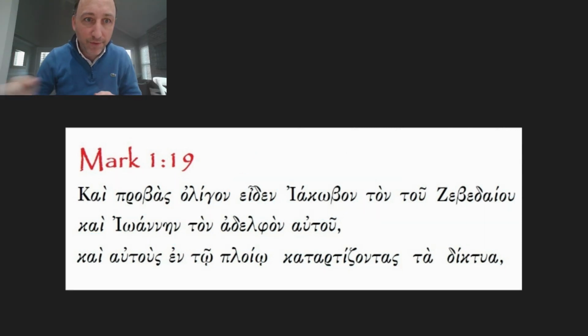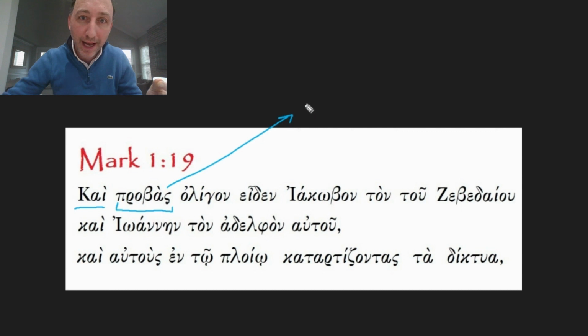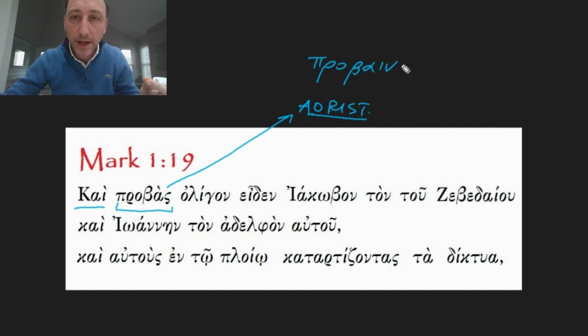So let's start translating from the very beginning. Kai is the usual conjunction, and probas, we saw, is the participle. It's actually an aorist participle and comes from the verb probaino. Now, the verb probaino is a combination of two pieces.